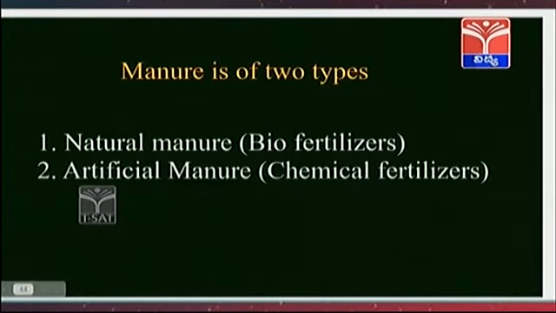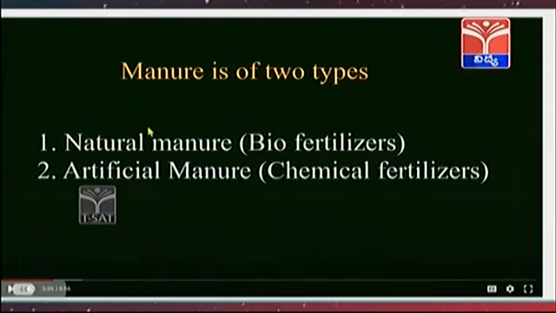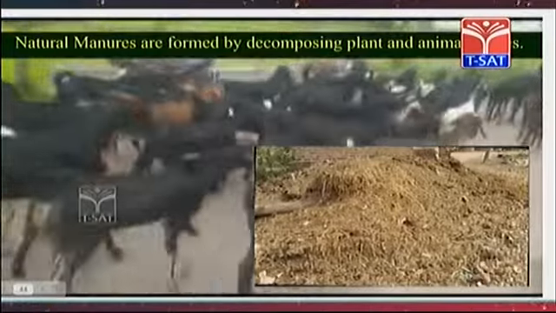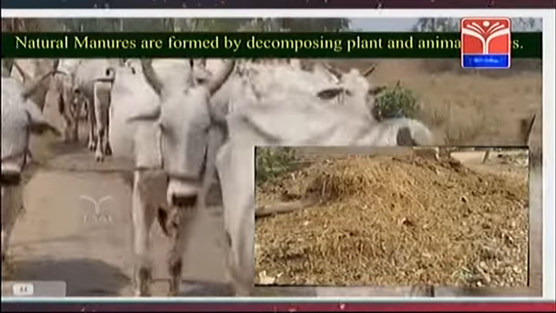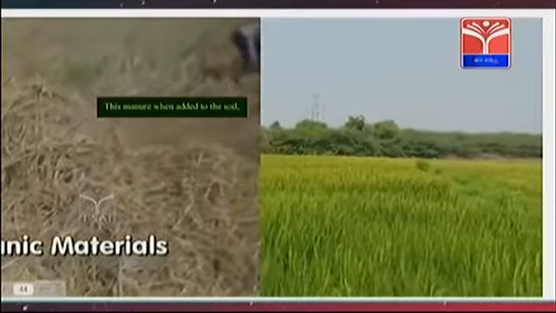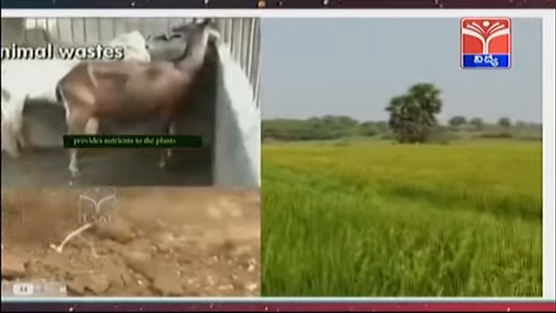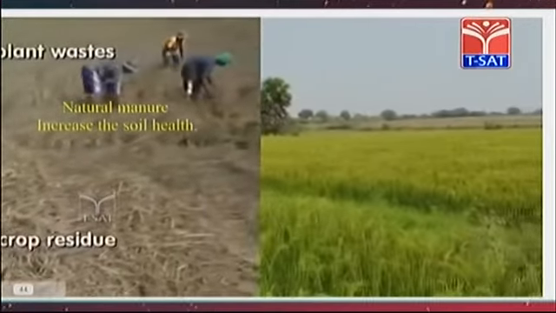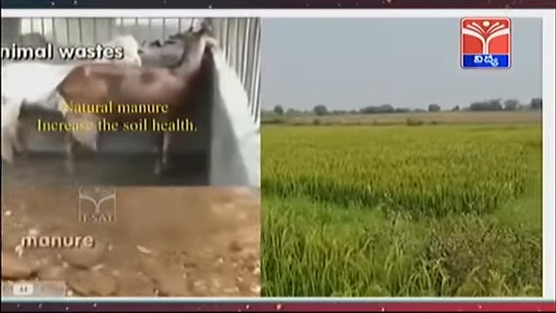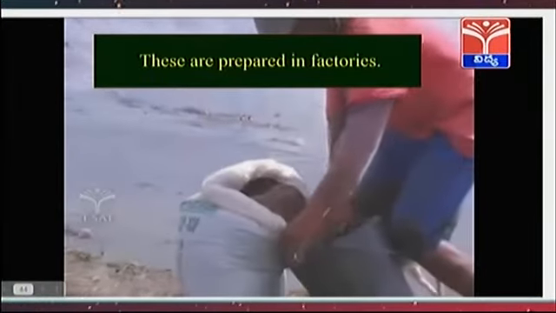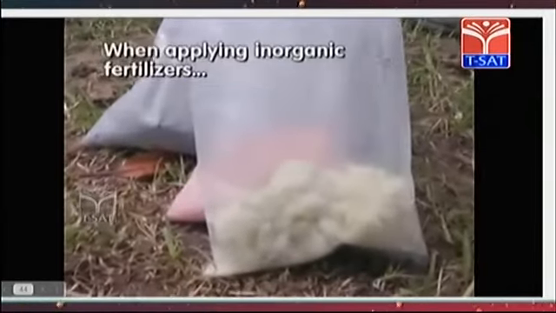Applying manure. Manure is of two types. Natural manure, which means biofertilizers. Artificial manure, which means chemical fertilizers. Natural manure is formed by decomposing plant and animal wastes. When applied to the soil, natural manure increases soil health. Artificial manure is prepared in factories and supplied in bags.